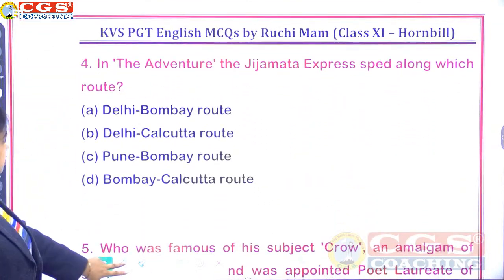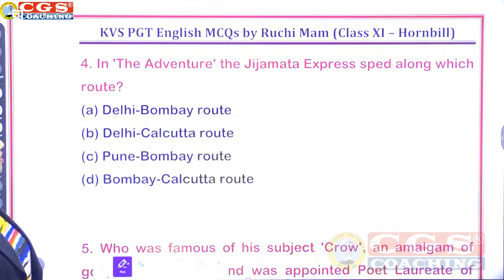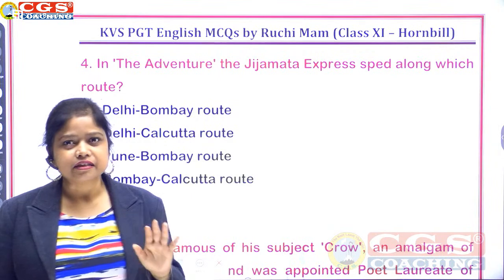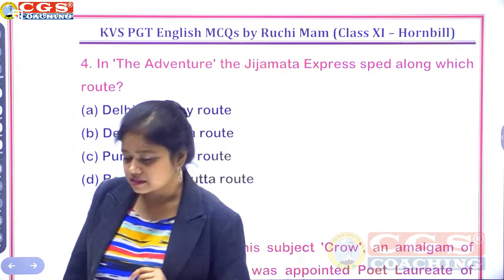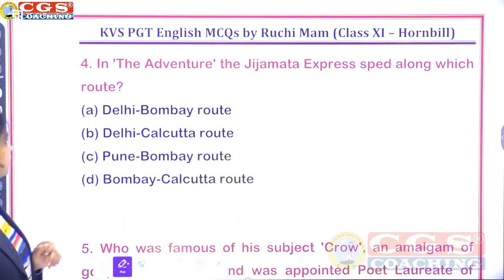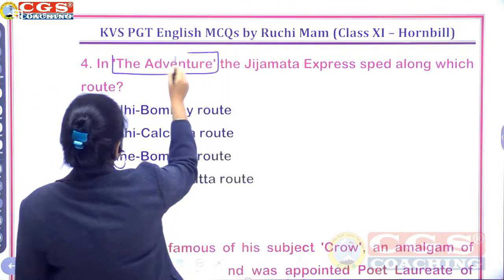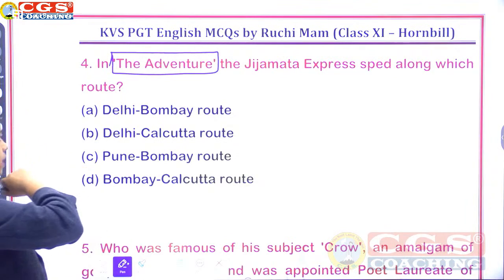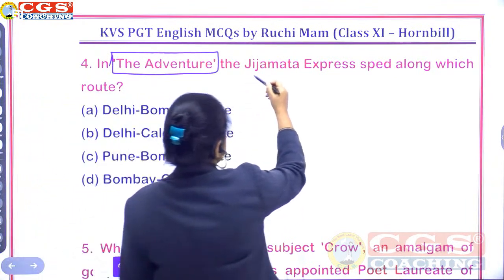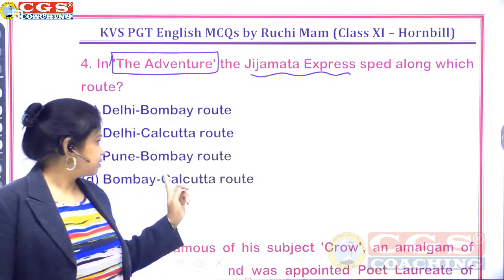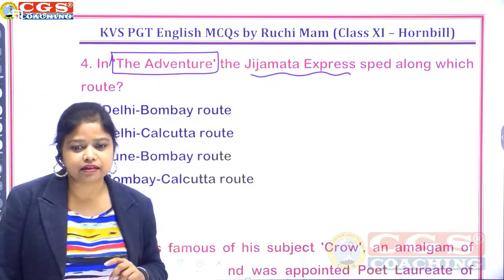In the adventure, the Jija Mata Express sped along which route? So it's very clearly mentioned in your chapter that this train route was Delhi to Bombay route, Delhi Calcutta route, Pune Bombay route, or Bombay Calcutta route. So chapter name is given clearly. We are discussing question from the adventure and your express sped along which route? Delhi Bombay, Delhi Calcutta, Pune Bombay or Bombay Calcutta. For question number 4.